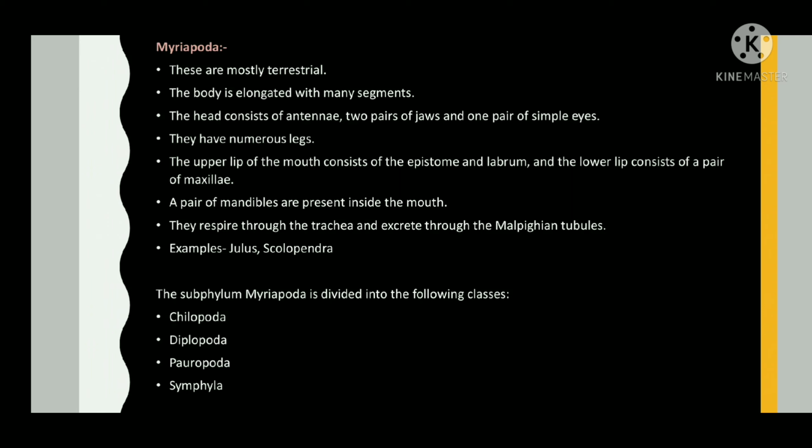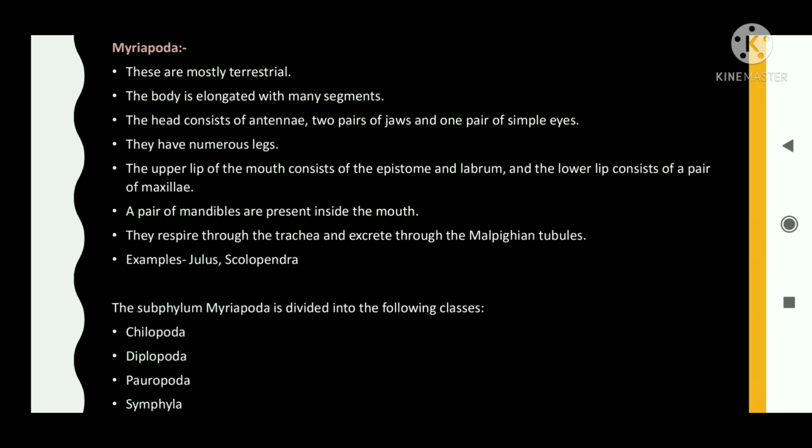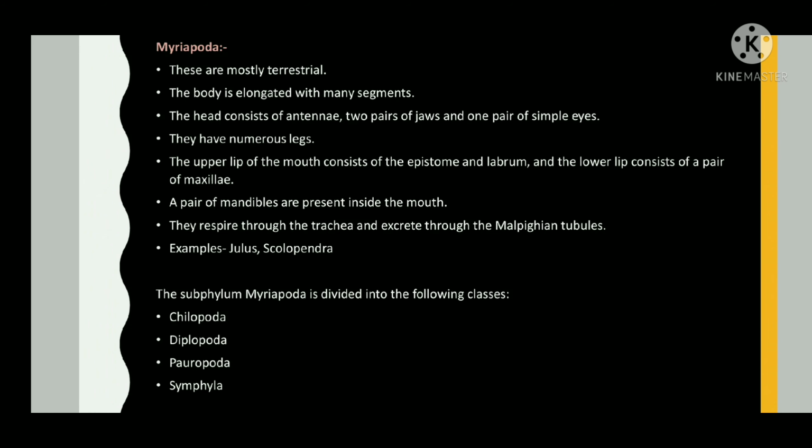The upper lip of the mouth consists of the epistome and labrum, and the lower lip consists of a pair of maxillae. A pair of mandibles are present inside the mouth.